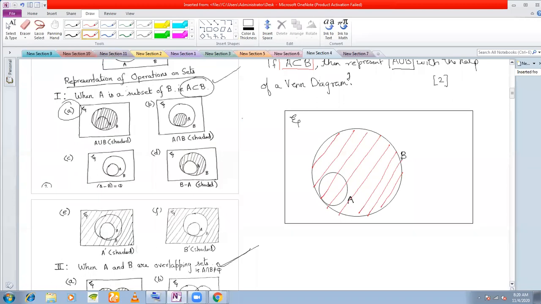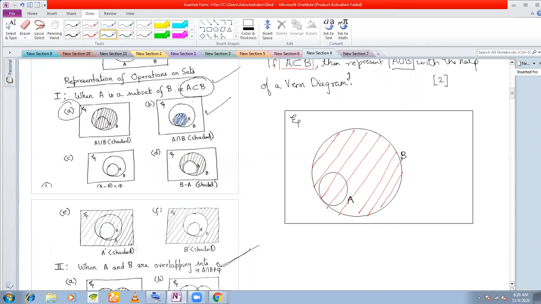Similarly, if you are to represent A intersection B, then how will you represent it? Look at this. In 1B, a rectangle, again two circles, one inside the other, and which one is the shaded part? Only A is shaded. Why? Because A is inside B, and all the elements of A and B that are common are there in A. So this is the only common area. This area inside A is the only common area between A and B. That is why A is shaded.